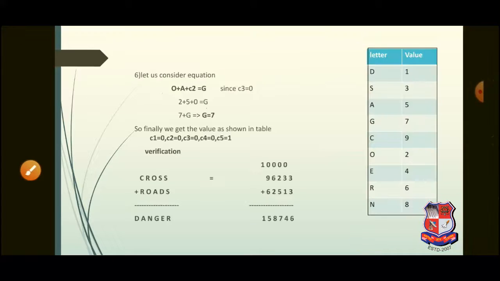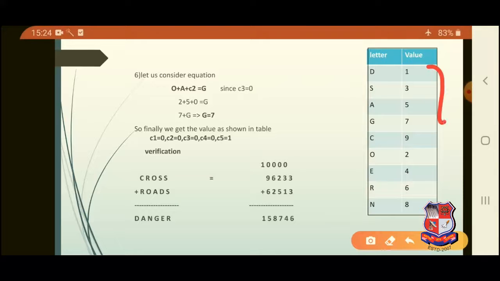So we can make out our final solution, where we have a unique value for all the letters in the given problem, and can also verify the problem by doing the addition, in which the sum goes right. 3 plus 3 is 6, 3 plus 1 is 4, 5 plus 2 is 7, 6 plus 2 is 8, 9 plus 6 is 15, 5 here and 1 carry, and here comes the answer. That means CROSS plus ROADS is equal to DANGER has been proved.